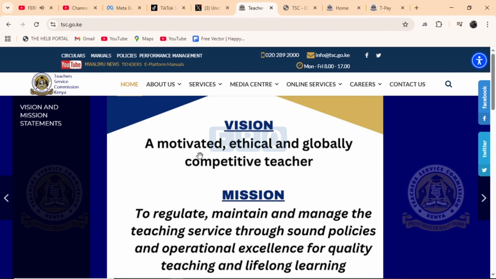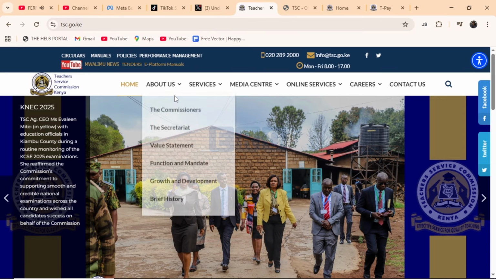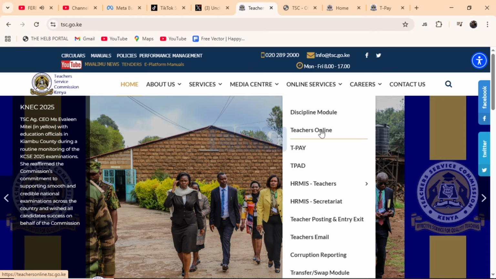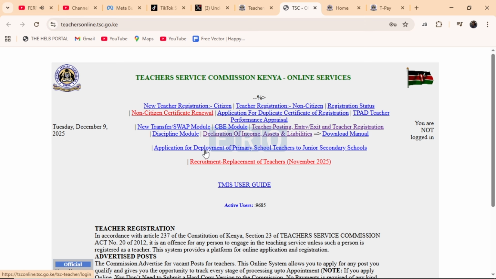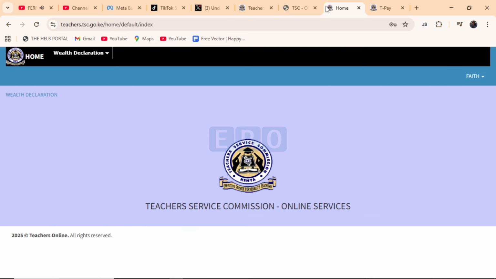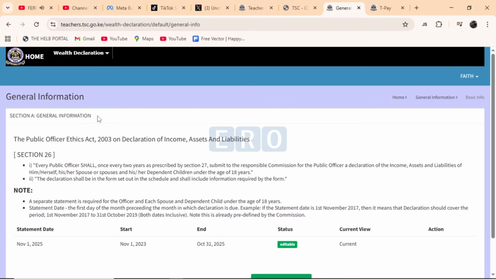So first you'll visit the TSC portal and then come to online services and click on teachers online. It will bring you to this portal. Here we have different services, but we are interested in declaration of income and assets. So you'll click on that and it will bring you here. After you are here, you'll click on wealth declaration and you give it some time to load. It is going to load this.